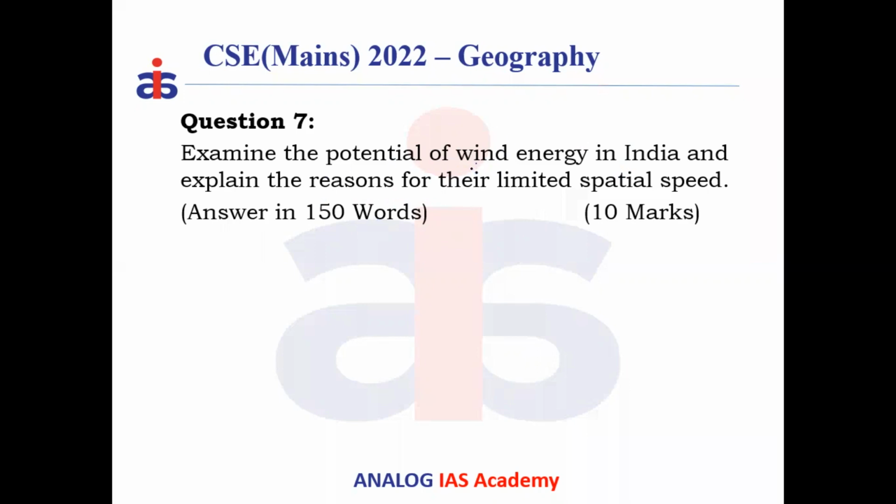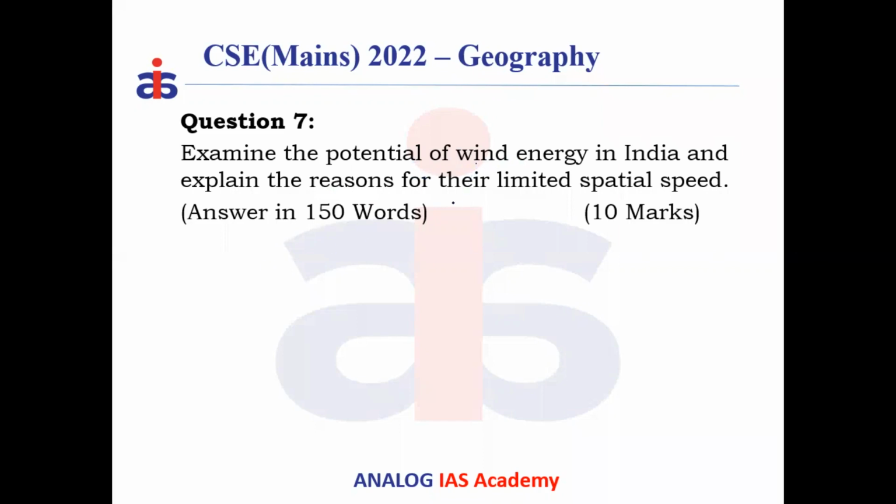So wind energy truly depends on the wind speed, and wind speed is contained or reduced because of obstruction caused by vegetation, urbanization or man-made structures. So the best locations for wind energy generation are the coastal areas or the dry areas.